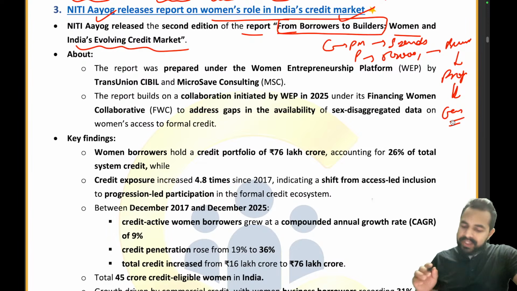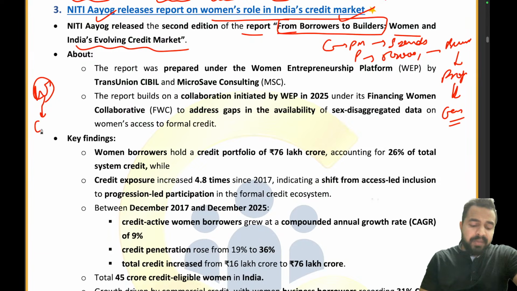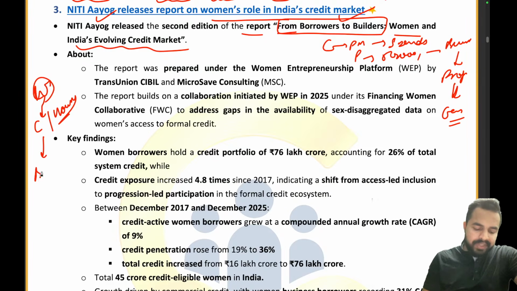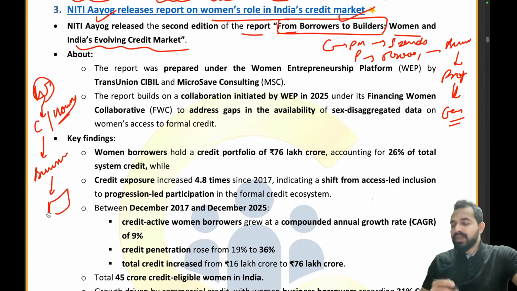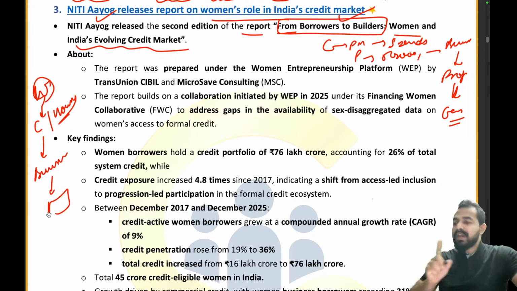Okay, now let's take an example, the cases of the women. Earlier what was happening, that women were taking loans. Women were taking loans for what purposes? For consumption, for their houses, right? But now they have started taking loans for businesses, and they are turning these businesses into big brands. So now they are turning from borrowers to builders, right?